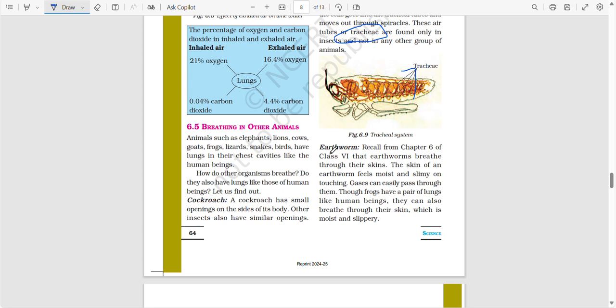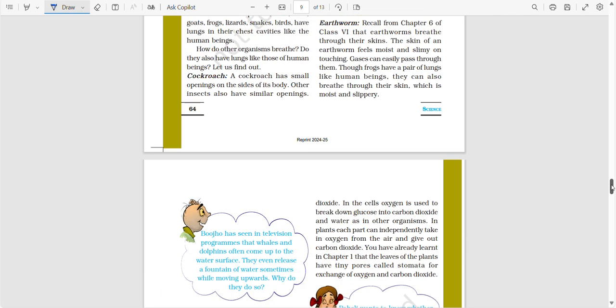Frogs have a pair of lungs, like humans. They can also breathe through their skin, which is moist and slippery. The skin of a frog is slippery and slimy.